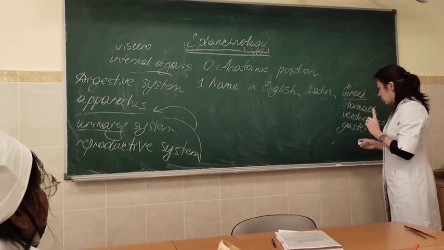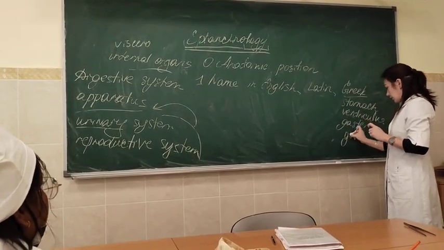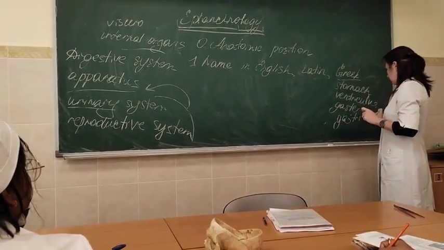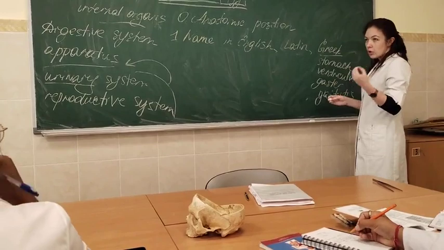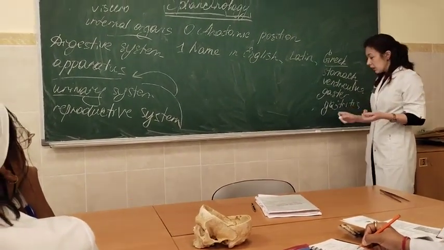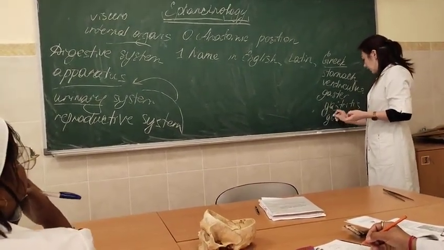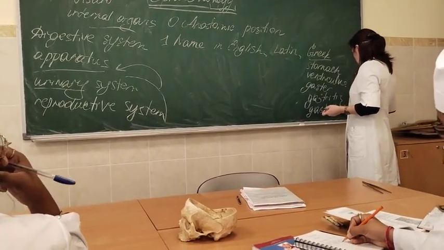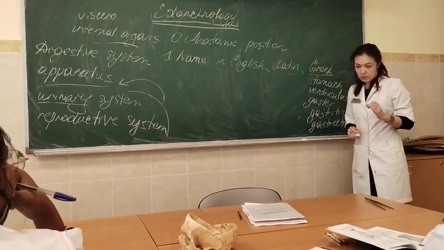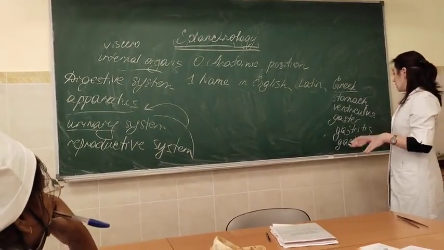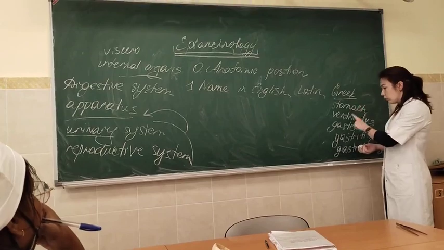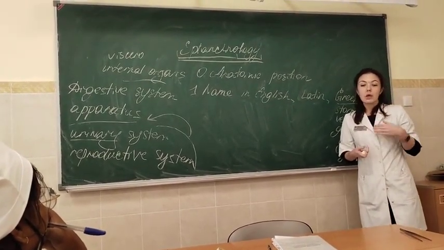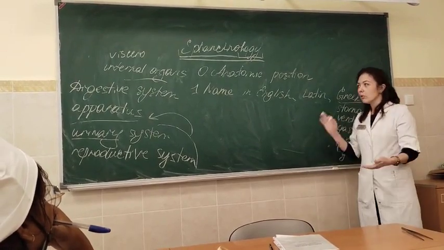So inflammation of stomach will be gastritis, from the Greek term. Gastritis is inflammation of stomach. Surgery of removal of stomach will be gastrectomy. Due to stomach cancer, for example, sometimes we have to remove the stomach. Such a surgery will be named gastrectomy. So that's why, whenever it is possible, and it is possible in nearly all the organs, we should also give the Greek names of the organs.